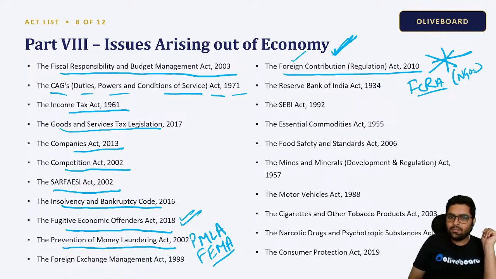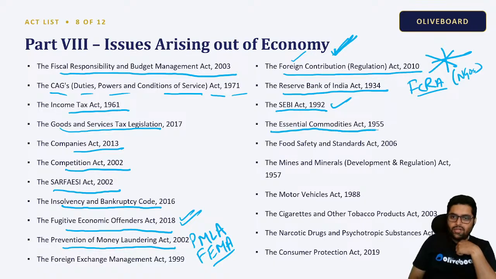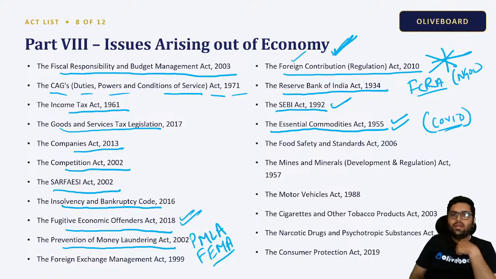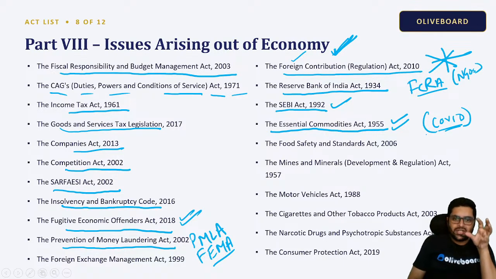RBI Act, it established the Reserve Bank of India in 1934. SEBI Act established the Securities and Exchange Board of India. The Essential Commodities Act 1955, very important. This was in function during COVID. So when the government starts rationing or holding some important items, maybe foodstuff or chemicals or vaccines, medicines, it comes under the Essential Commodities Act. The government has the right to do that.